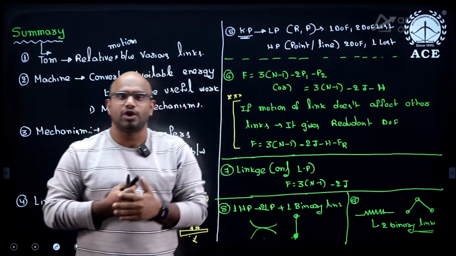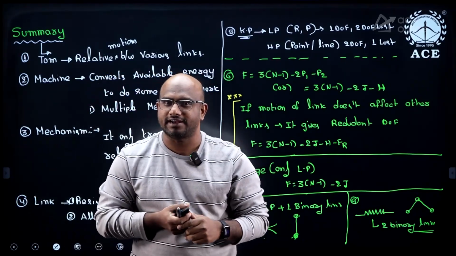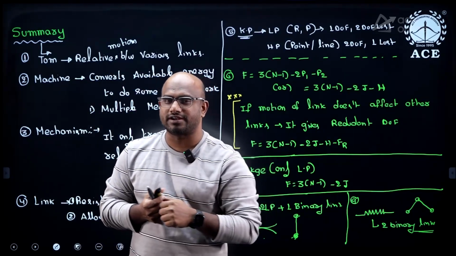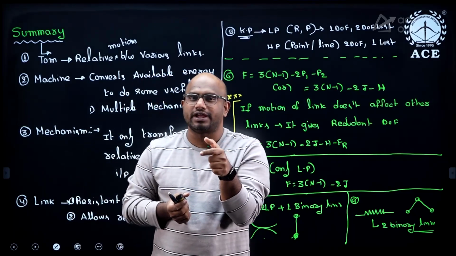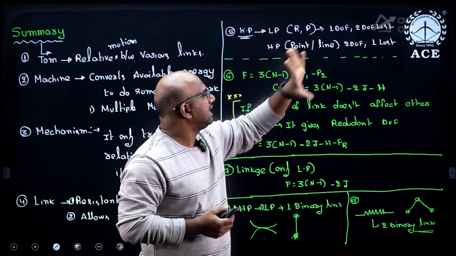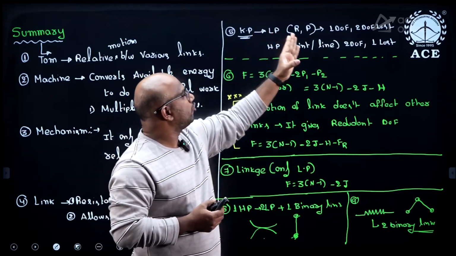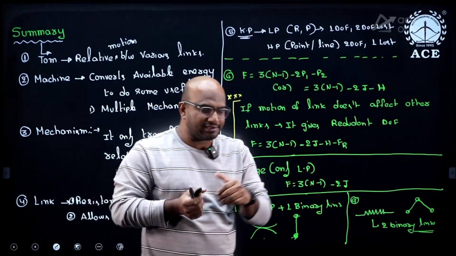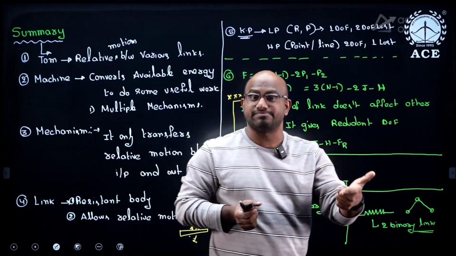Tell me what is meant by lower pair, having what type of contact? Sometimes direct theory questions are asked, guys. Lower pair means you are going to get a surface contact, guys. Higher pair means point or line contact. In case of lower pairs, we generally use either revolute pair or prismatic pair.